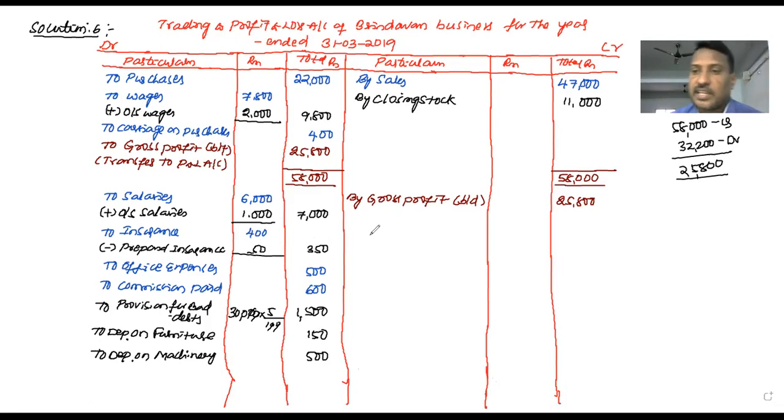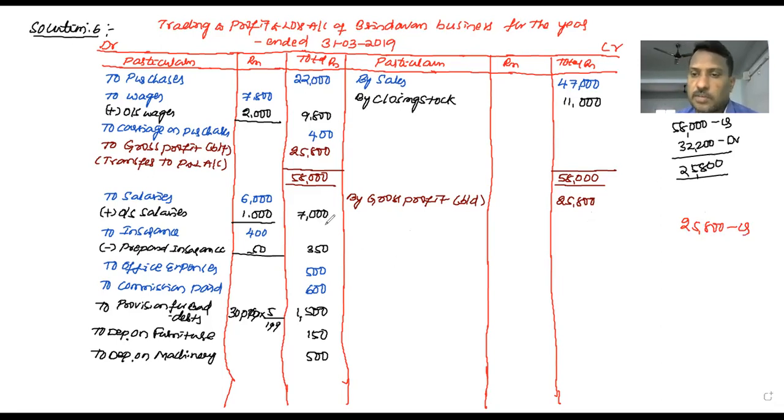Are there any indirect incomes? We should write them on the credit side of the profit and loss account, like interest received, discount received, rent received, commission received. If any incomes are there, we write them on the credit side. But in this problem, there are no indirect incomes. So the profit and loss account is over. Total both sides. On the credit side only one amount is there, 25,800, the total credit.